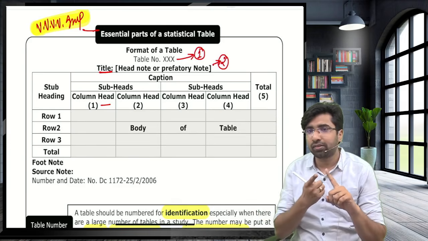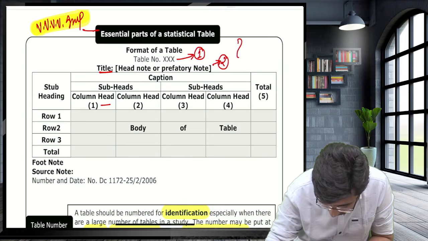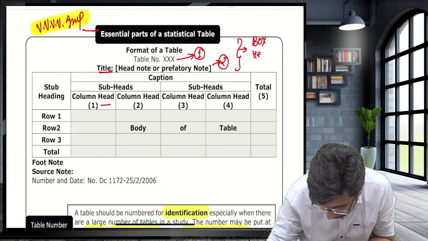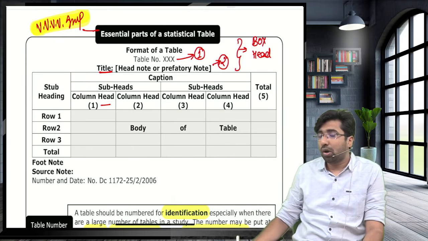So guys, the first part is the table number, then there is a title, and then this entire area above is known as the box head.